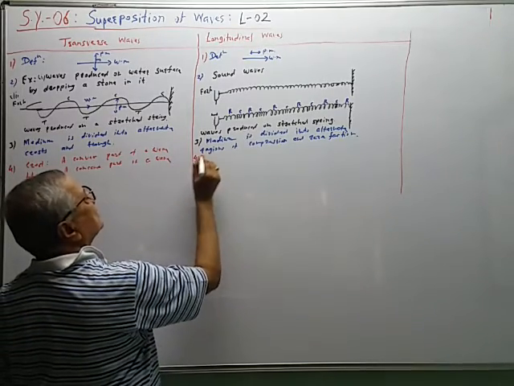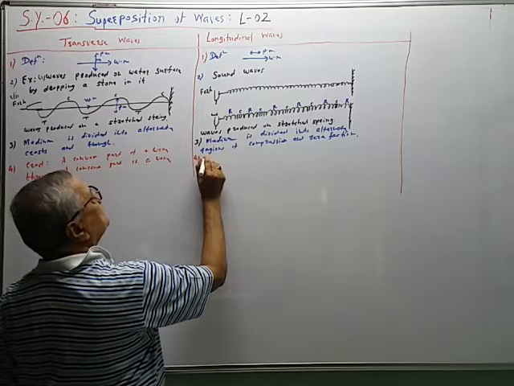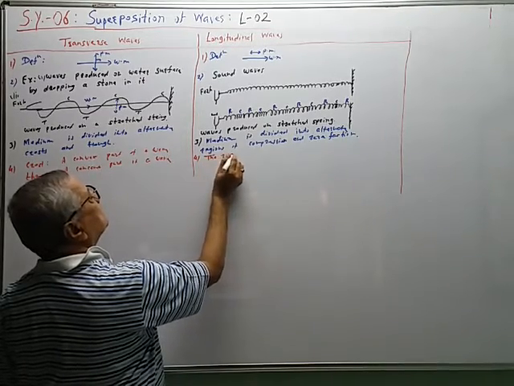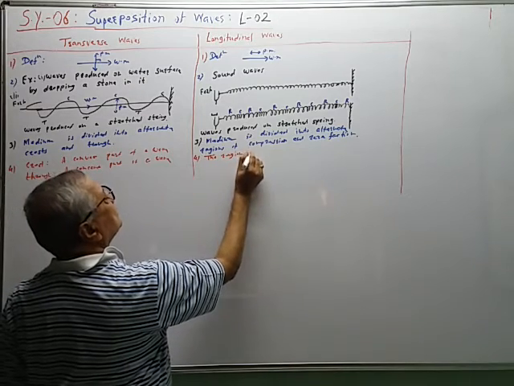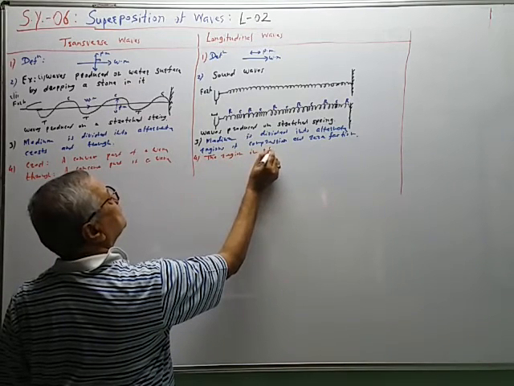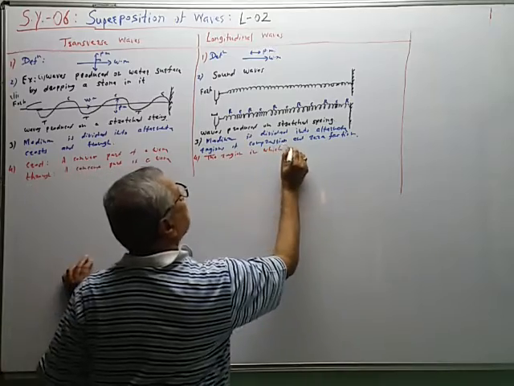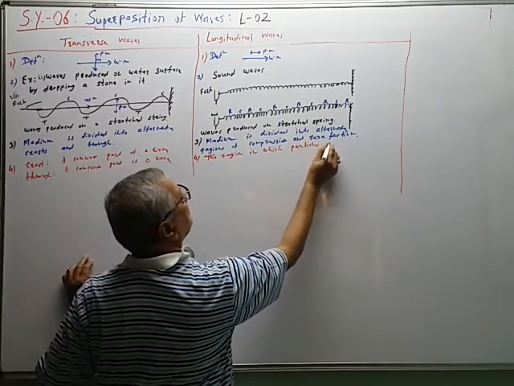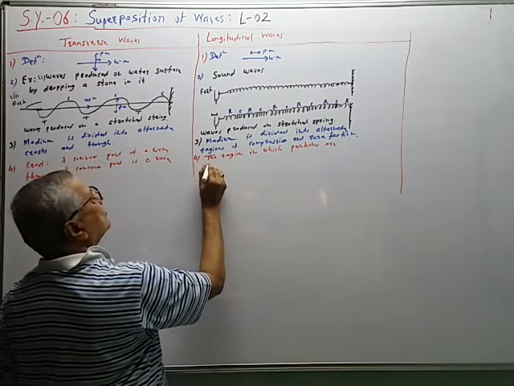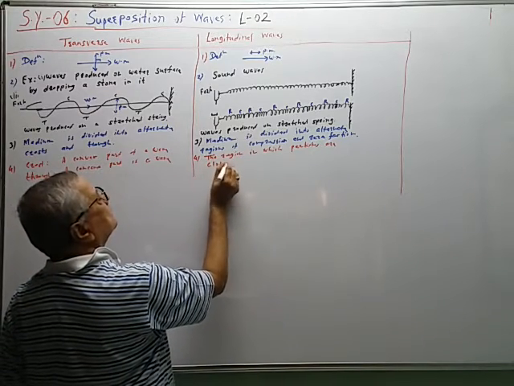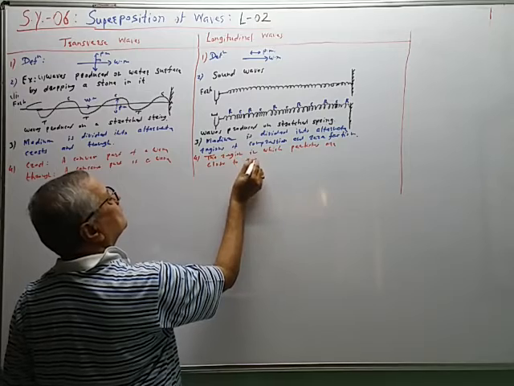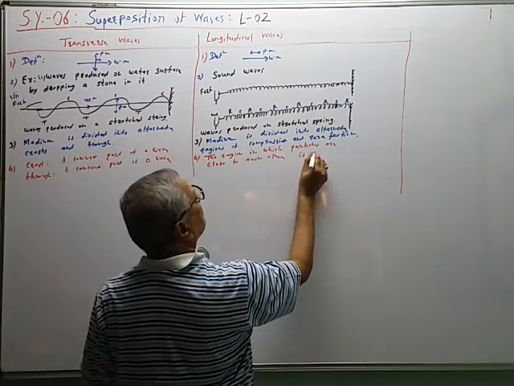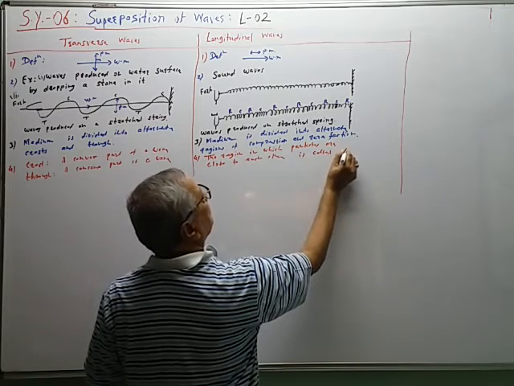On this side, the region in which particles are crowded, particles are close to each other, is called compression.